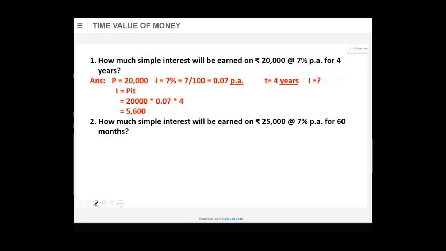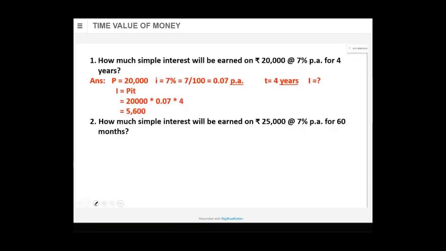Do this and give me the answer. Simple interest will be earned on 25,000 at 7% per annum for 60 months. Use calculators, use less of pen pencil.